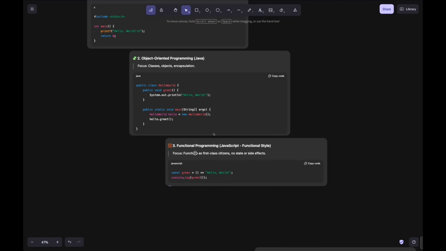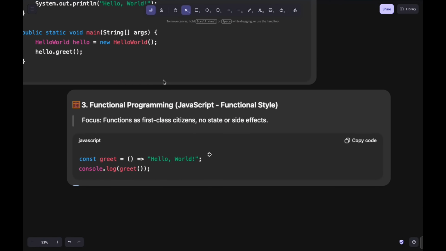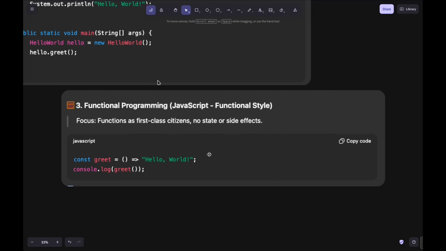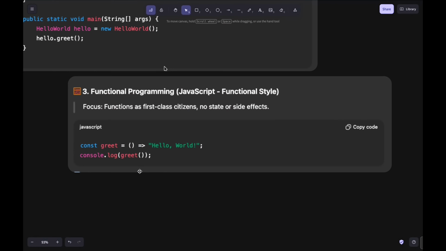And now here is functional programming, taken from JavaScript, a functional style. However, you can also follow a class structure in JavaScript, but functional programming is more commonly seen in JavaScript. That's why it is easy to learn. So here greet is a function which only returns this string, and this line of code just prints it. You can have a very normal looking function in one line, and here you can print it. So this was functional programming.